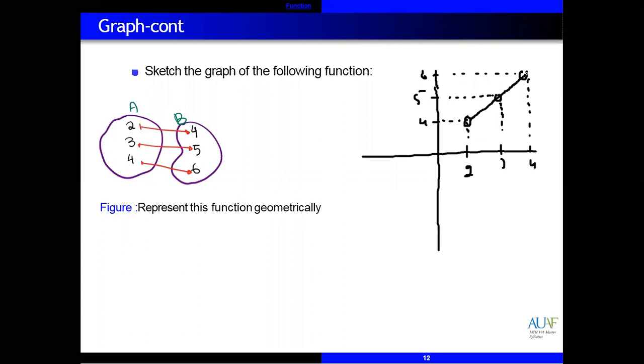Equation of this graph will be like y is equal to what? Y is equal to x plus 2. When x is 2, 2 plus 2 equal to what? 4. When x is 3, 3 plus 2 equal to 5. And when x is 4, 4 plus 2 equal to 6. Yes, excellent, Abdullah, excellent.